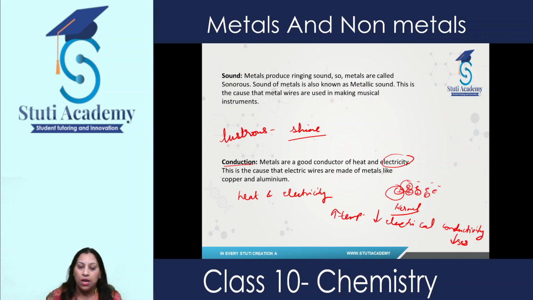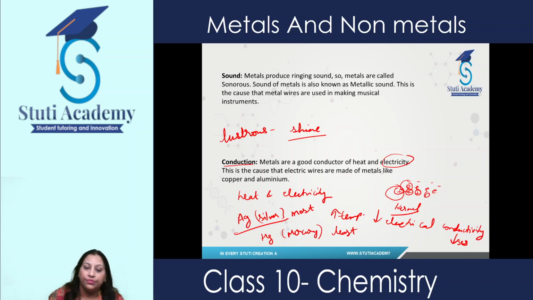In electrical conductivity, silver is the most electrical conductive metal in nature, and mercury is the least one. It is most, and mercury, which is represented by Hg, it is least. So these are the exceptions in case of metals.